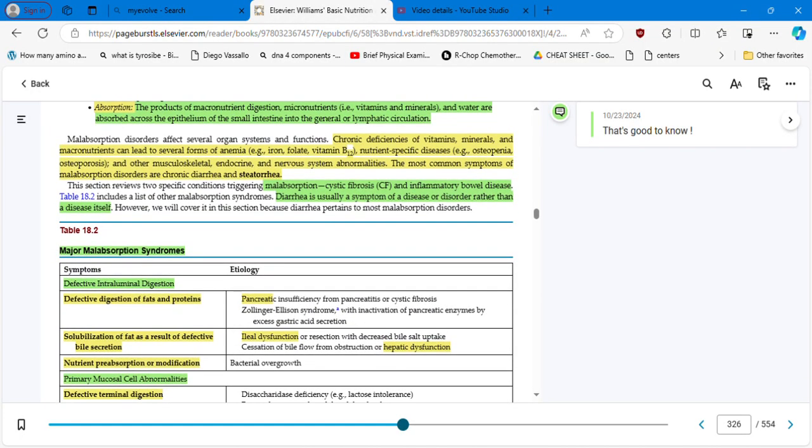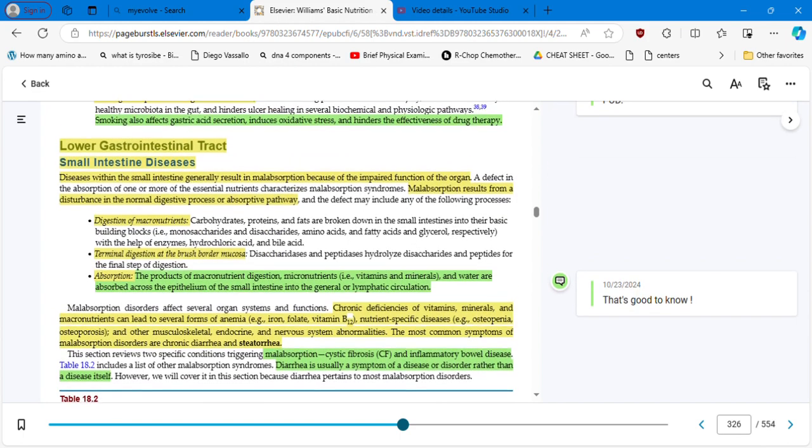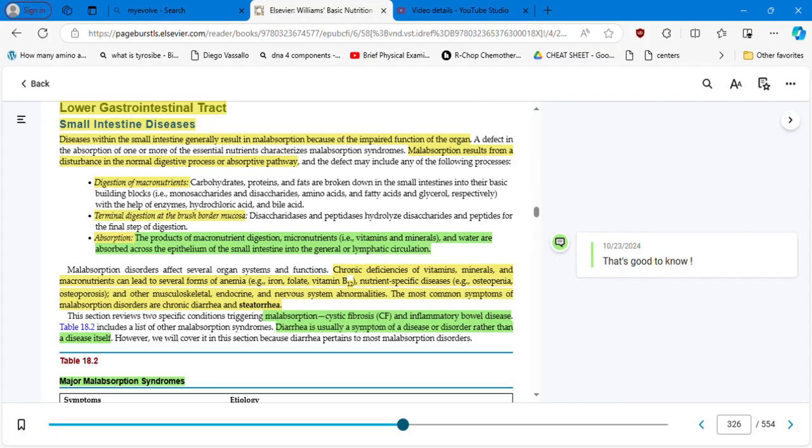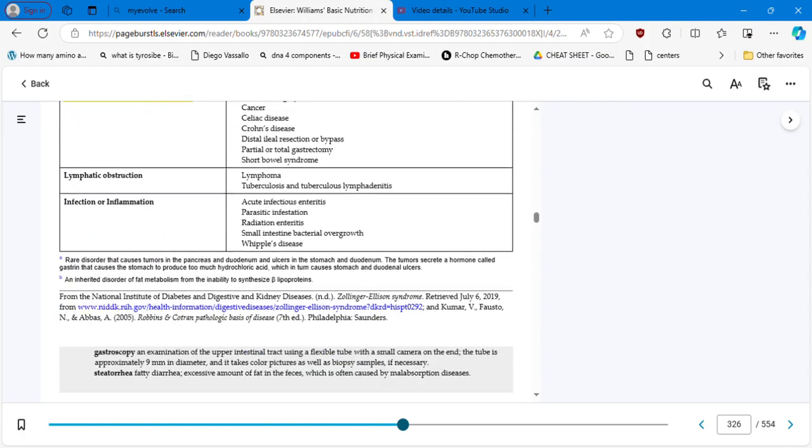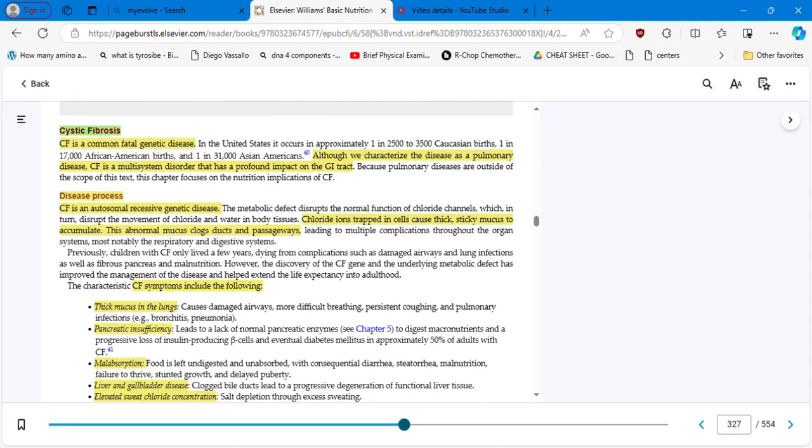So here in this section, cystic fibrosis and inflammatory bowel disease are two conditions that are happening in the small intestine. I want you to understand. We are going to present first cystic fibrosis and then inflammatory bowel disease under the small intestines.